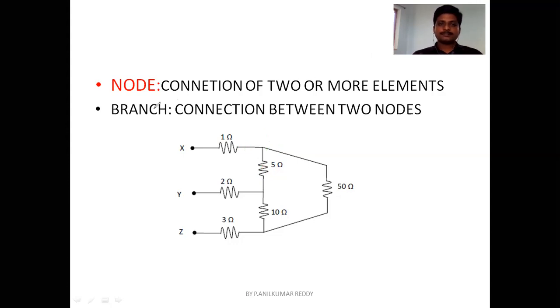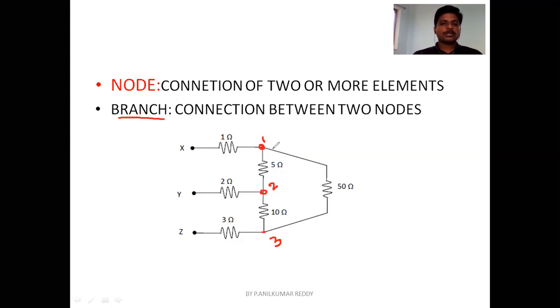But if you want to look into the definition of a branch, let us say this is node 1 and this is node 2. Okay, this is node 2 and this is node 3. So you have three nodes in this circuit diagram.